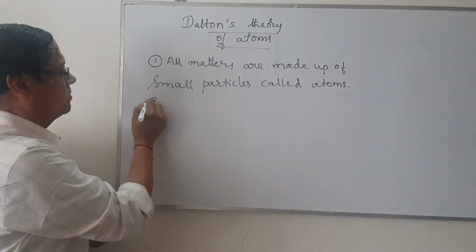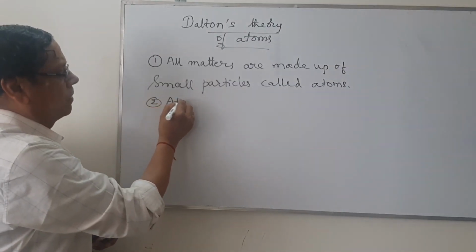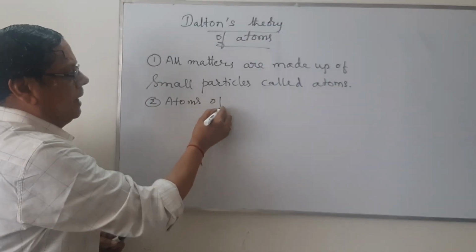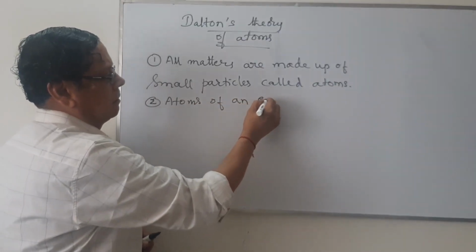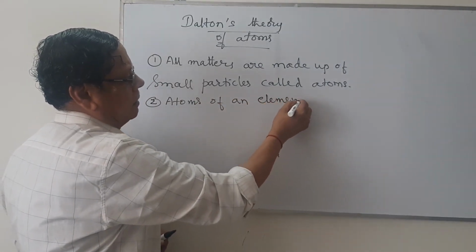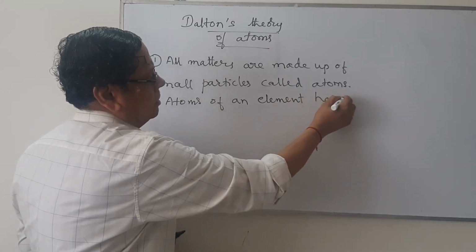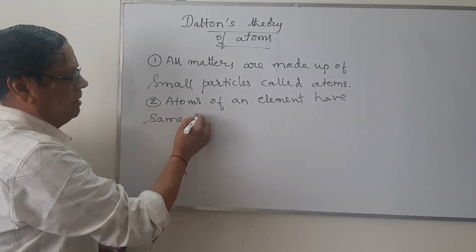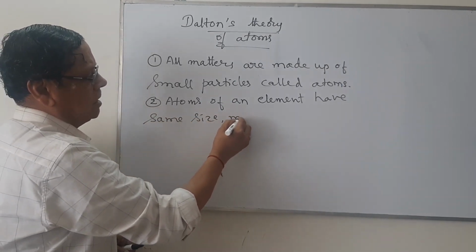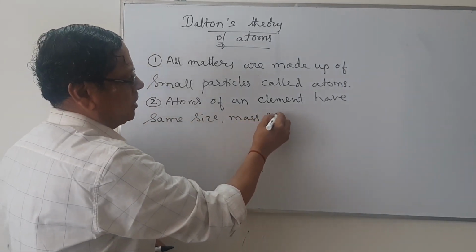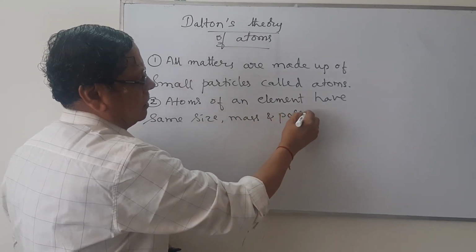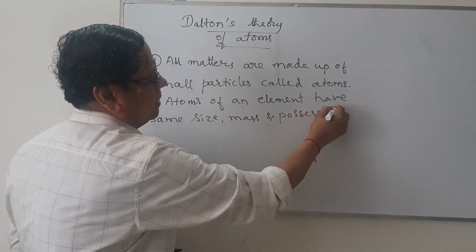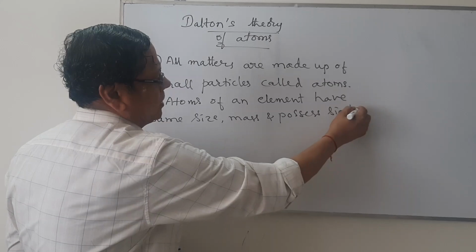And these atoms of an element have the same size, mass, and possess similar chemical properties.